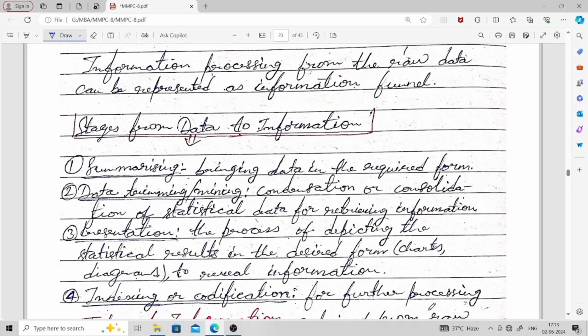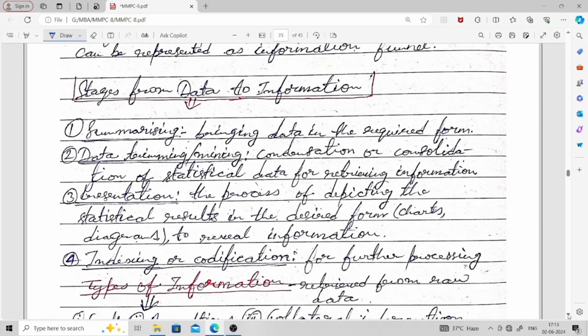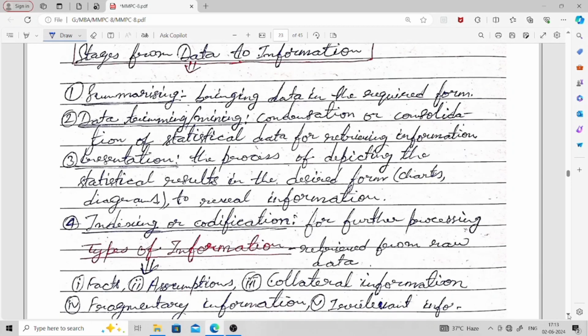So the first thing which needs to be done is summarizing. That means you have to summarize, bringing data into the required form. Whatever data you have, you have to convert it into the required form so that you can do some kind of operation on that data. Because if the data is not in the required form, then you will not be able to perform the operations which you want to do on the data.